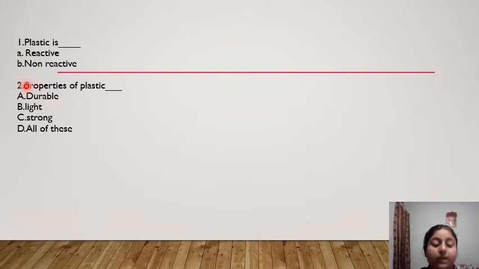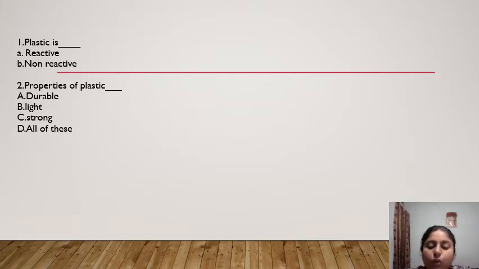The second question is in front of you. What are the different properties of plastic? I already discussed in the previous slide that plastic is durable, light, strong, or all of these. Yes, all of these are the right answer. I hope you all gave the right answer. Plastic is durable, light in weight, and strong also.